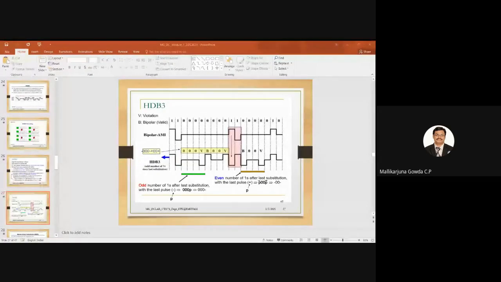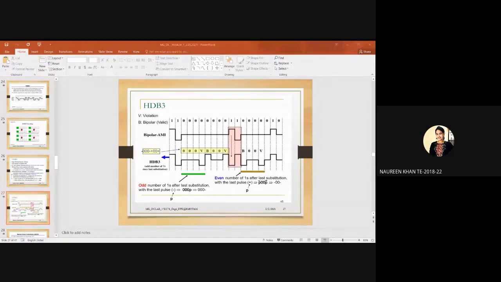Then here two ones, right? That is an even number of ones. That is why I am replacing the next 4 zeros by B00V. So B equal to 1 continues with the bipolar rule. That is why I am representing it by a negative pulse, because the previous pulse was 1. Then 0, then V equal to 1 means violating the bipolar rule, so this has to be a negative pulse. Then 0, then plus 1, then 0.